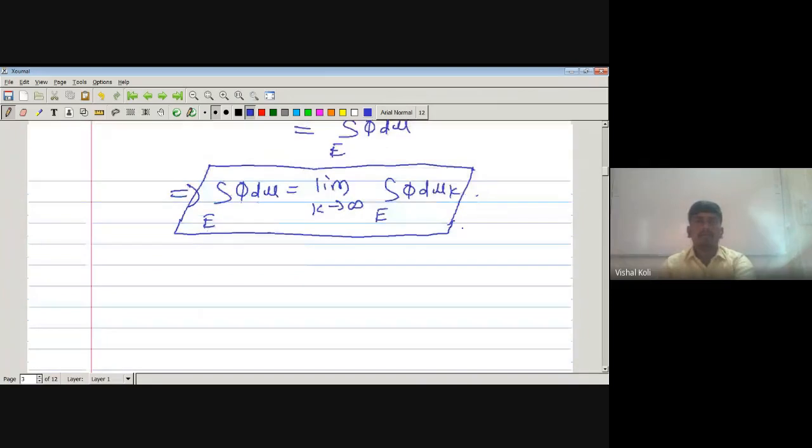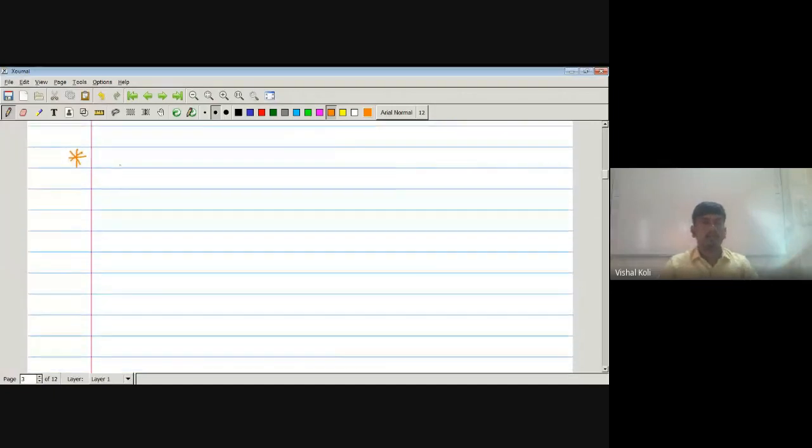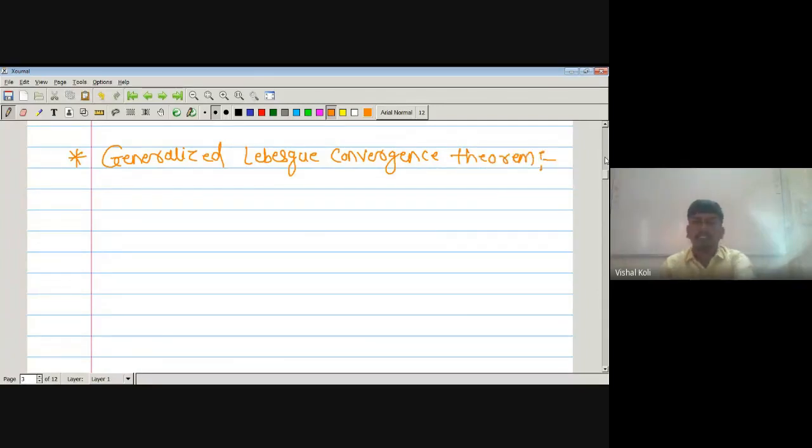Now the next point will be the generalized Lebesgue convergence theorem. Let's see the statement.